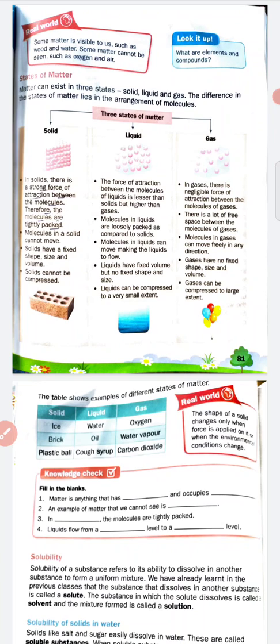So, students, there are three states of matter: solid, liquid and gas. What are the differences between solid, liquid and gas? We will discuss this on the basis of the arrangement of molecules. If we talk about solids, as we discussed in the previous lecture, they have a strong force of attraction between the molecules. So the molecules of a solid are tightly packed.